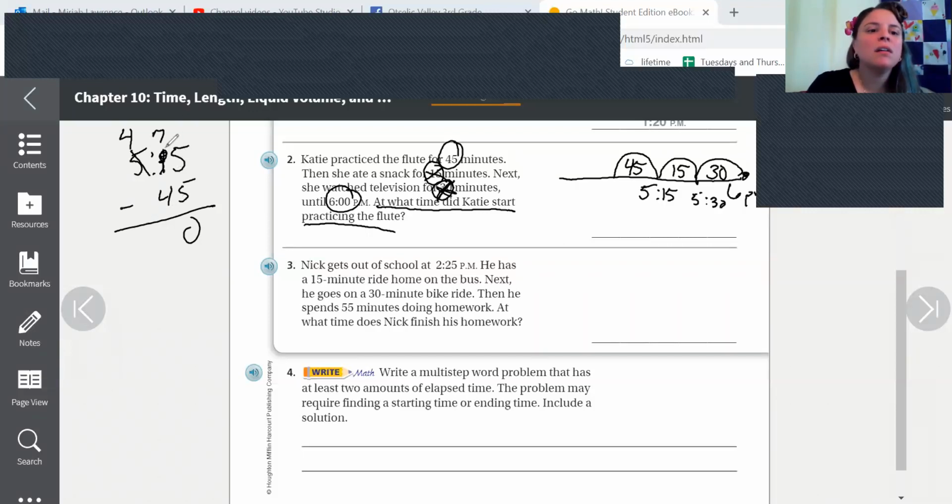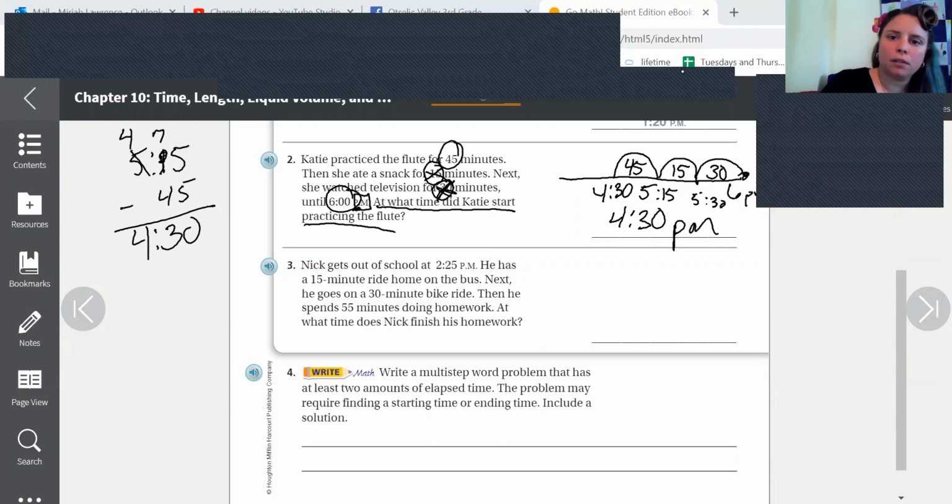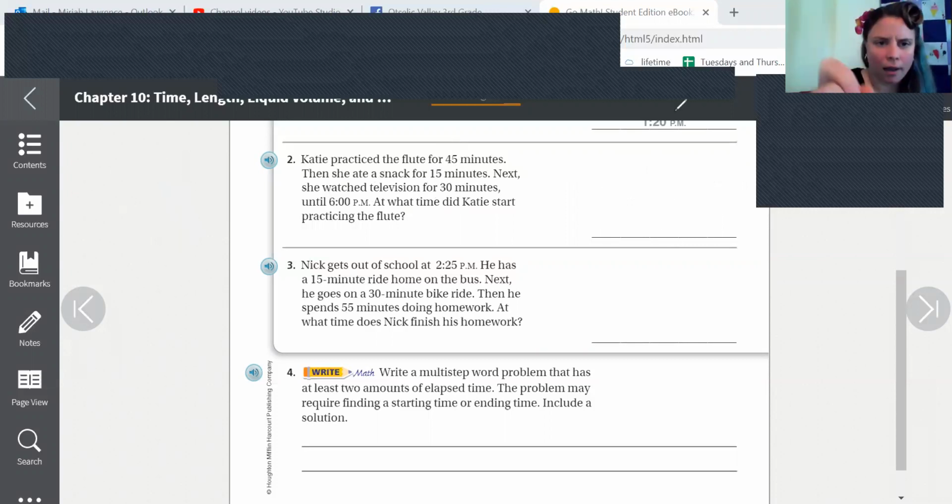So we got 7 minus 4 is 30. So our time is 4:30. She started at 4:30. Is it AM or PM? PM. Okay, so let me show you how to do this one with a clock.